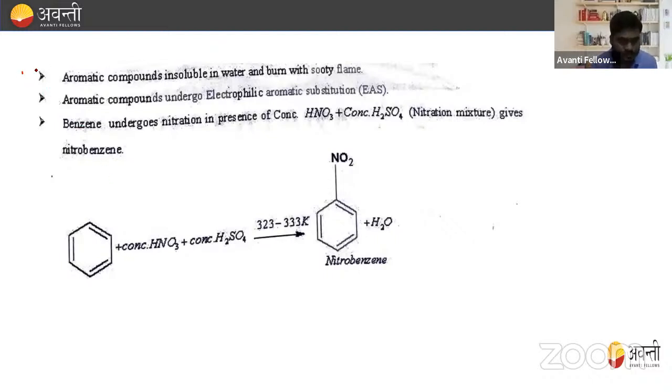Next, some physical properties of aromatic compounds. Aromatic compounds are insoluble in water and burn with a sooty flame.